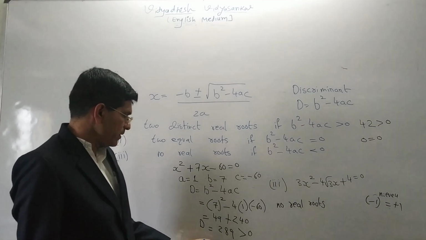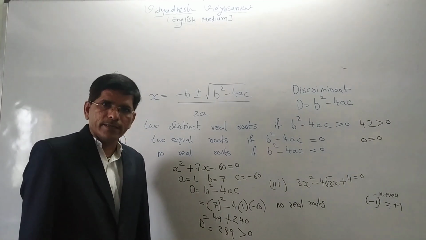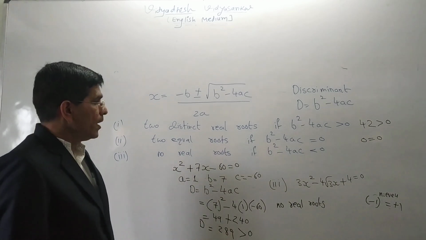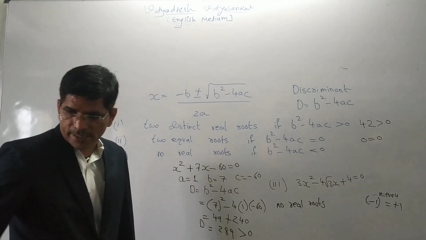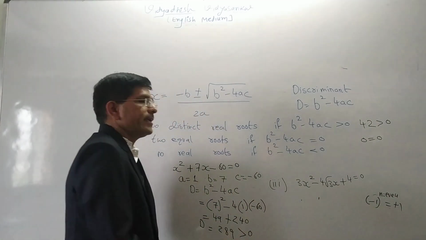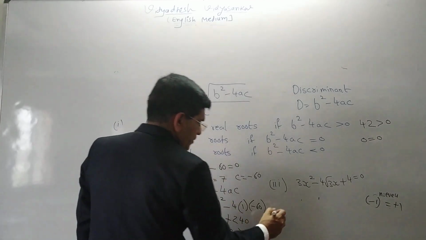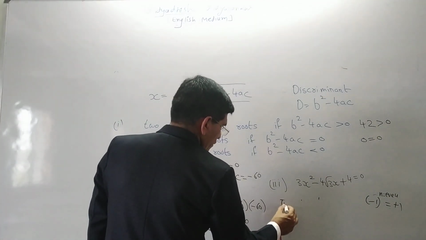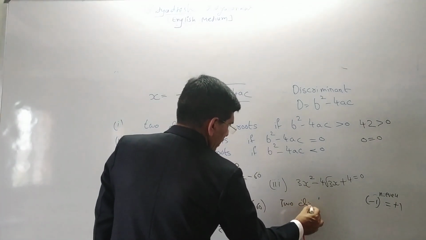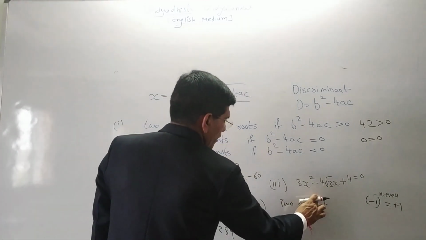If you see, here D is equal to 289, which is greater than 0. Now what does the question ask? Find the roots. So what do we have to write now? Two distinct real roots. What is the meaning of distinct? Different real roots.